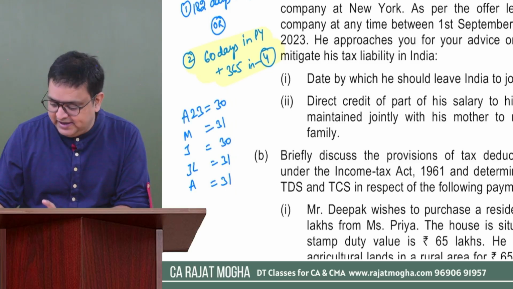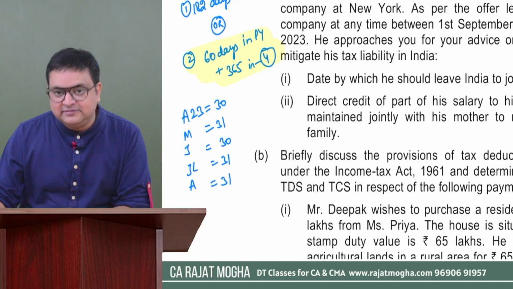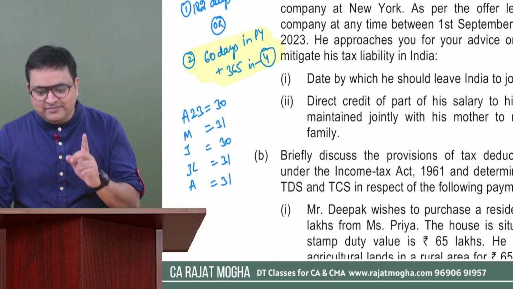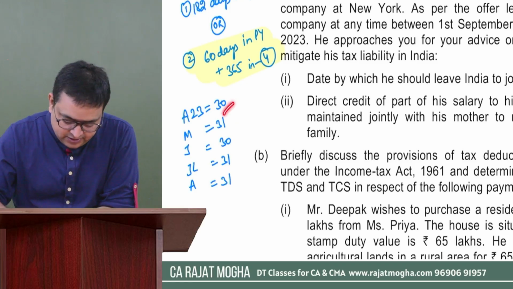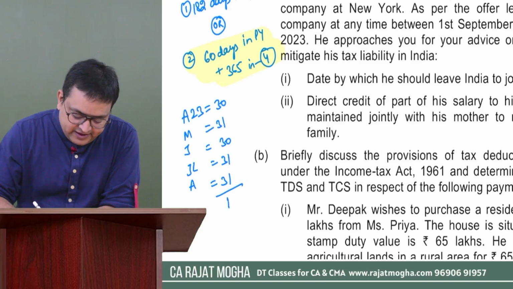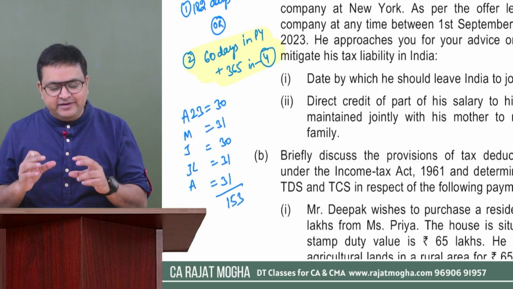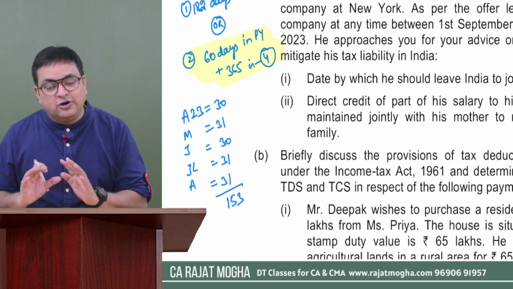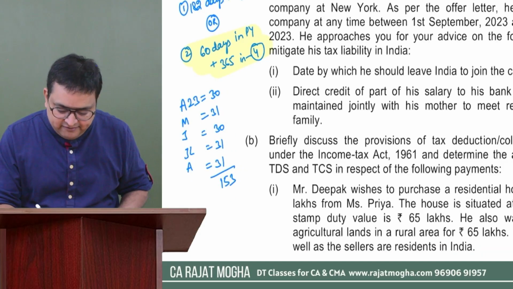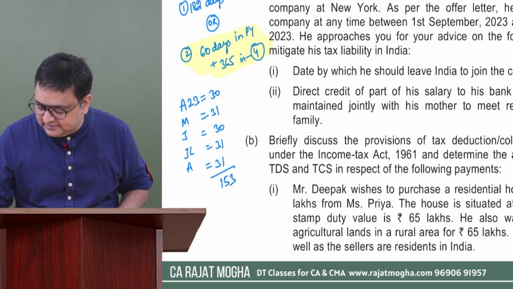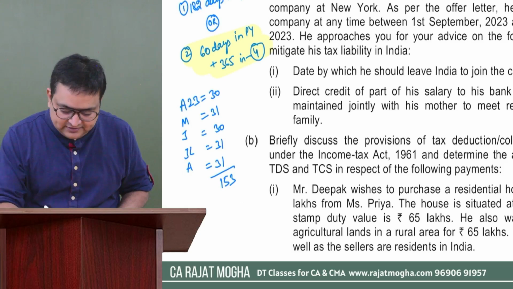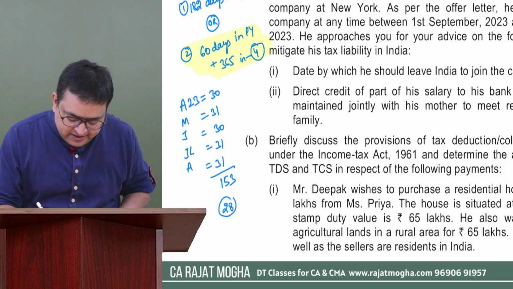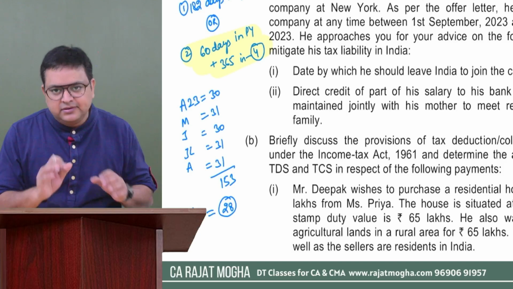Anyway, he has to be here in India till August, because the company is saying that if you want to come to the US, you have to come on 1st of September. So let us check how many days are here. 30, 1, 2, 3, 4, 5, 150, 153. So till here we are getting 153 days. Still we have time, because we can make it 181, not more than 181. To make it 181, I'll subtract this 153 from 181. Simple mathematics. It gives me 28 more days, so he can be here in September also for 28 days.